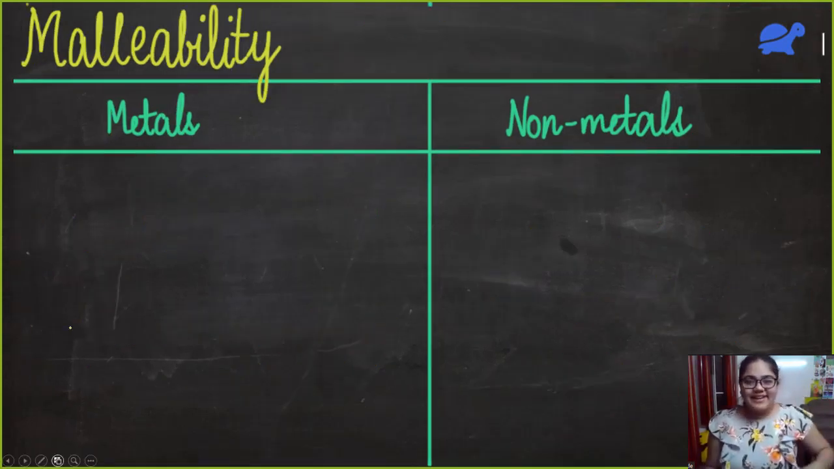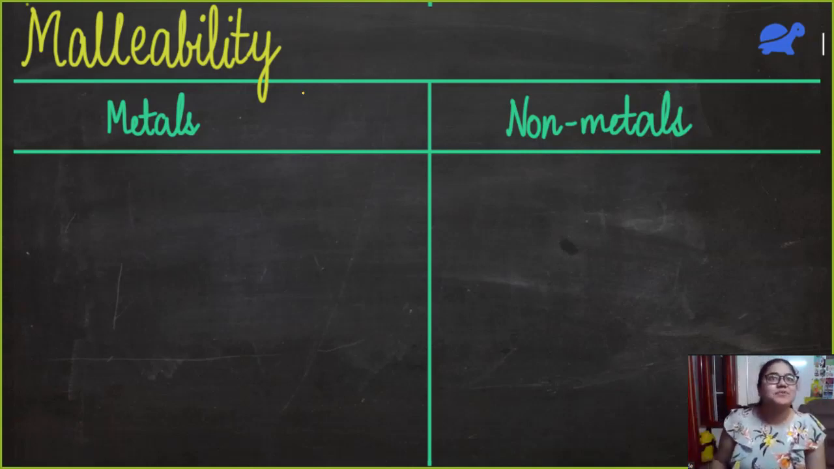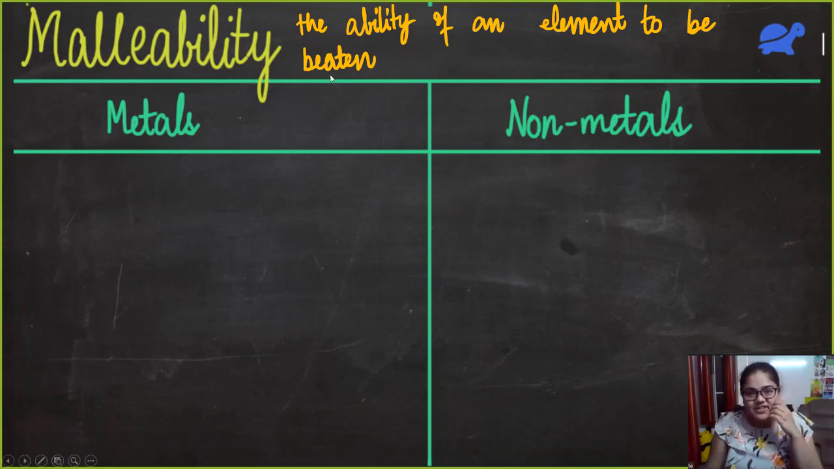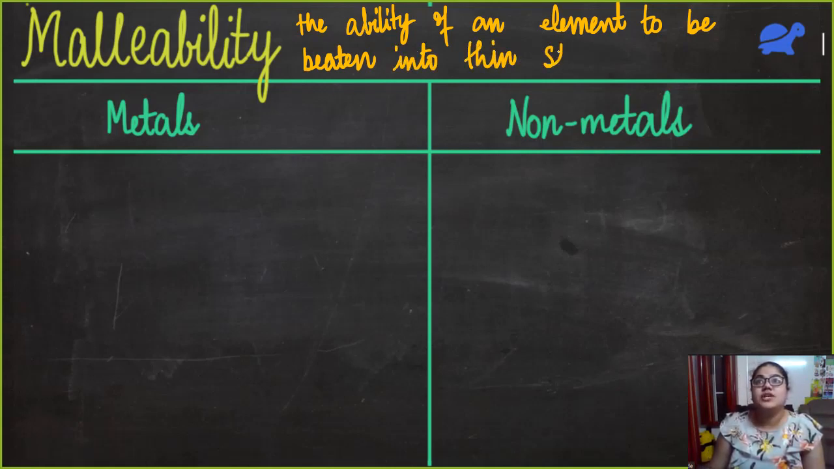So we are slowly reaching the end part of these exceptions. Now, what is malleability? The ability of an element to be beaten into thin sheets. So do not ignore these definitions. Even these are asked sometimes. Into thin sheets. So what do you think? Are metals malleable? Yeah, metals are very malleable.